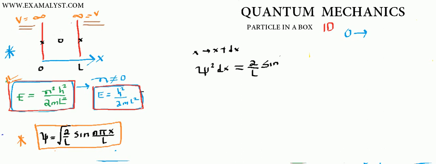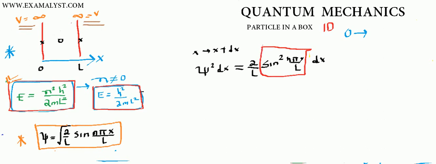Interestingly, this will be 2 by L sine square n pi x by L into dx. So now what you see is that probability is a sine square function.